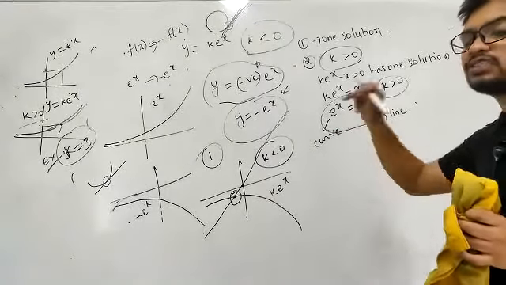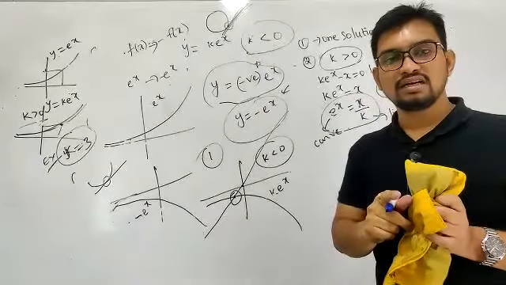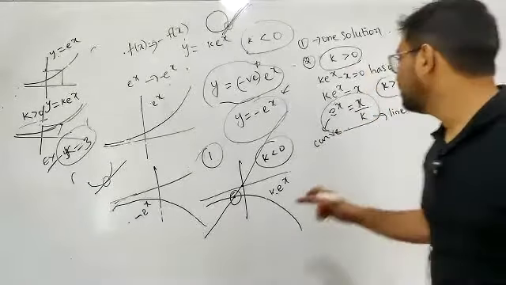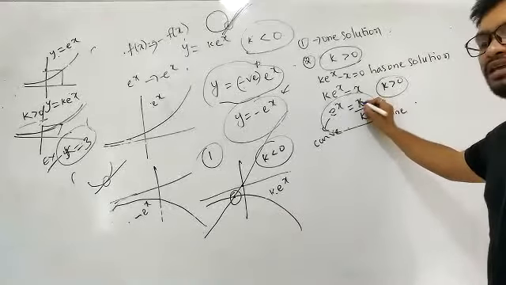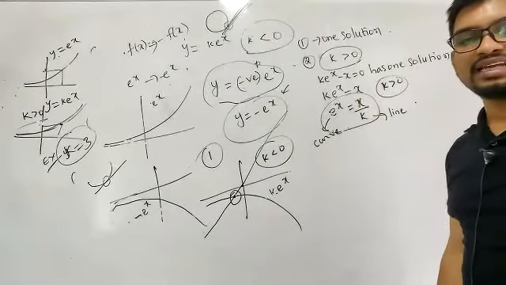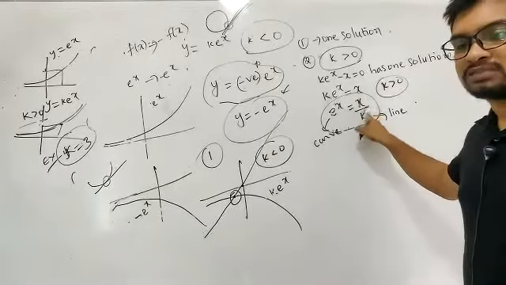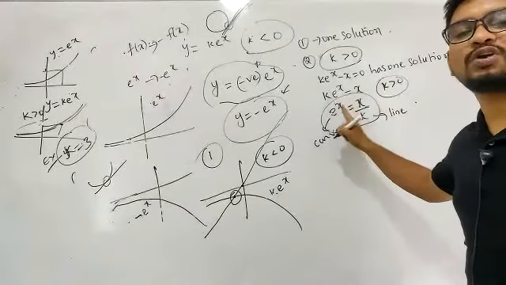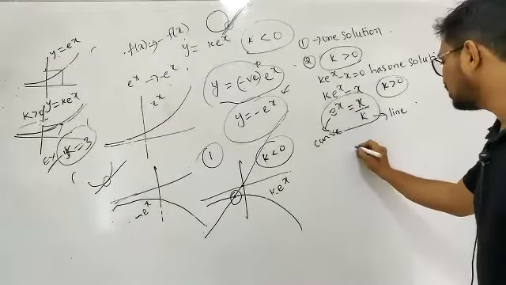Now this has only one solution. e power x is equal to x by k has only one solution. What does that mean? It means that this line, whatever I am taking, must be a tangent to e power x. It has only one solution, so this line must behave as a tangent to e power x. Problem is done.